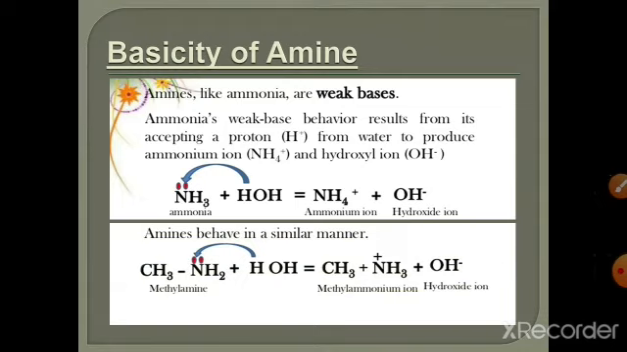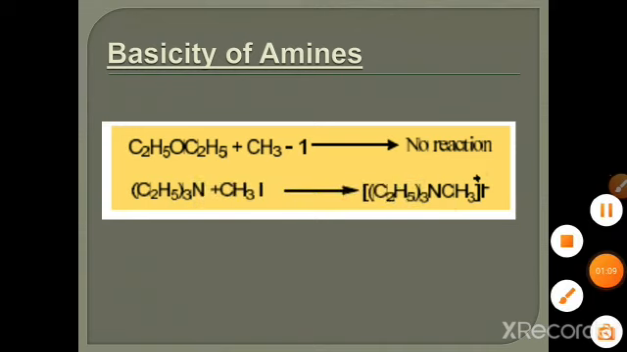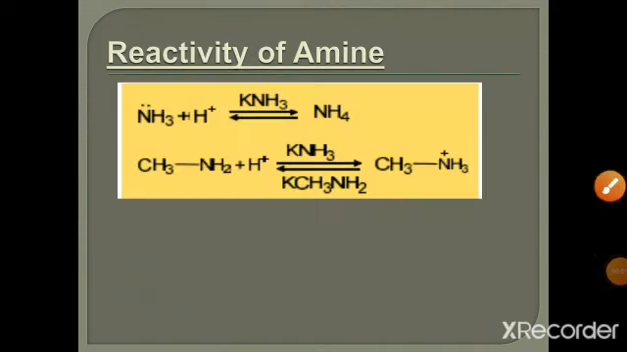For example, ether doesn't react with methyl iodide, whereas at the same temperature amine gives an addition product with methyl iodide. So due to the presence of this lone pair of electrons, amines are more reactive as compared to alcohol and ether. Reactivity of amines: we can explain the reactivity of amine on the basis of its basicity.